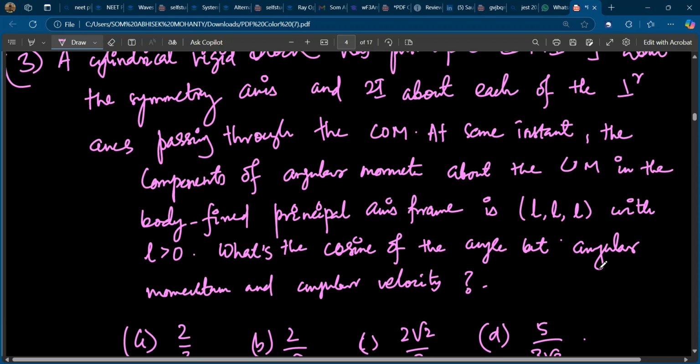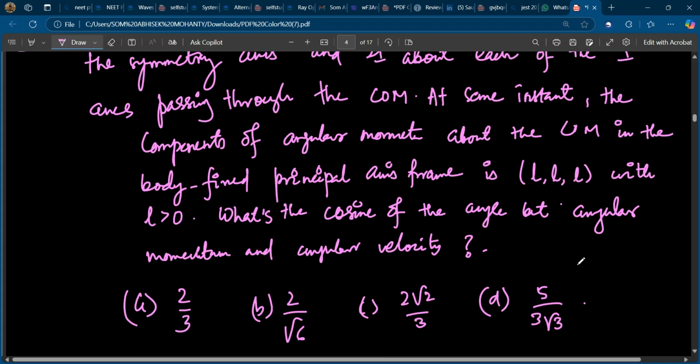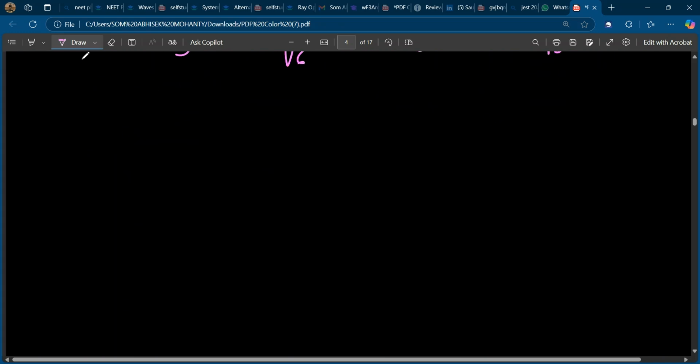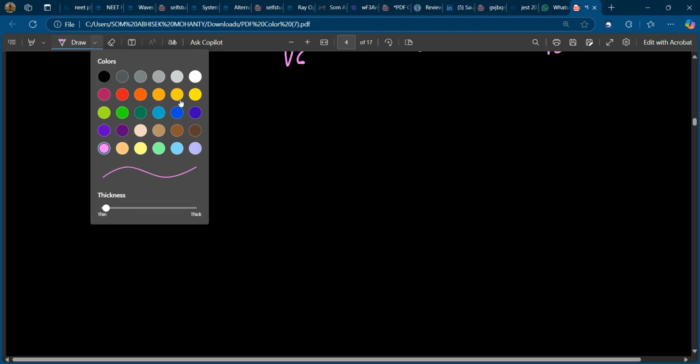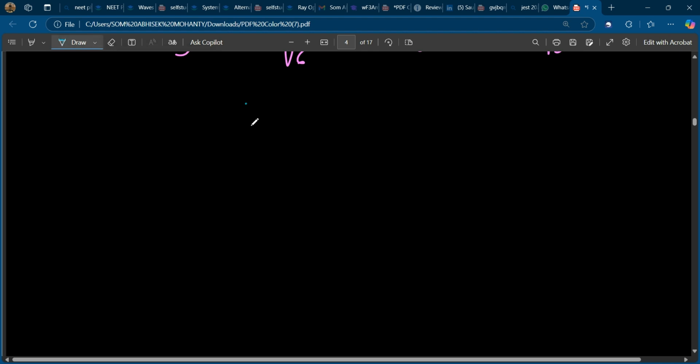So how to solve it? This is a cylindrical rigid block with principal moments of inertia. We know angular momentum L is equal to I omega, right? So L, as given in the question, we'll do it in the matrix form.